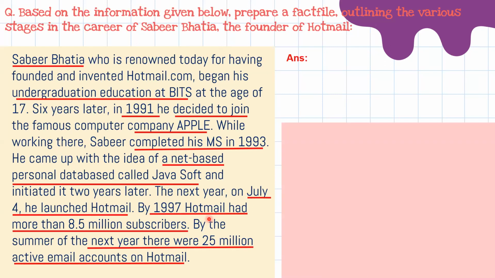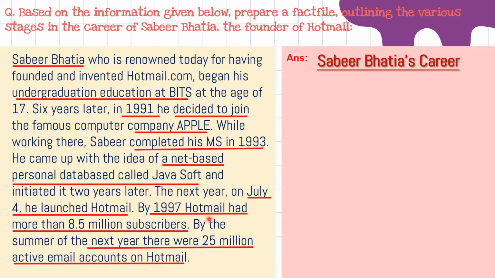At first, you have to give the title. So this whole passage is about the career of Sabir Bhatia. So I have given the title Sabir Bhatia's career. Now, a fact file is where we write the points in a point format. So you have to give bullet points and then you can write.